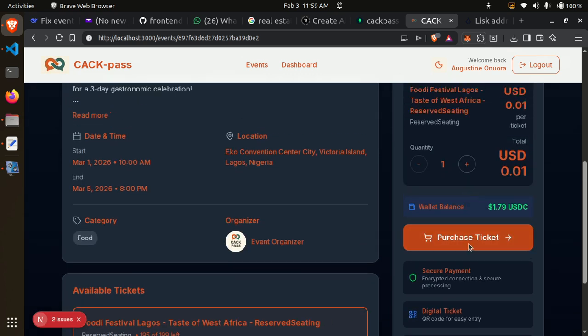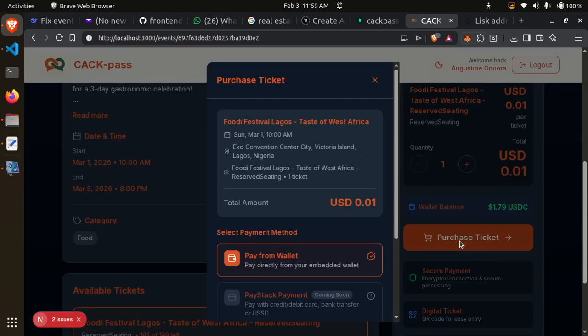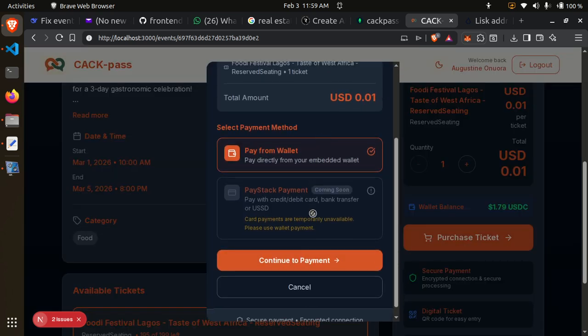So, purchase ticket. I click here, choose the amount you want. If you want more than one, you can do that, but for the demo I'm going to use one. Purchase ticket, and this modal form comes in. I am paying from my wallet.